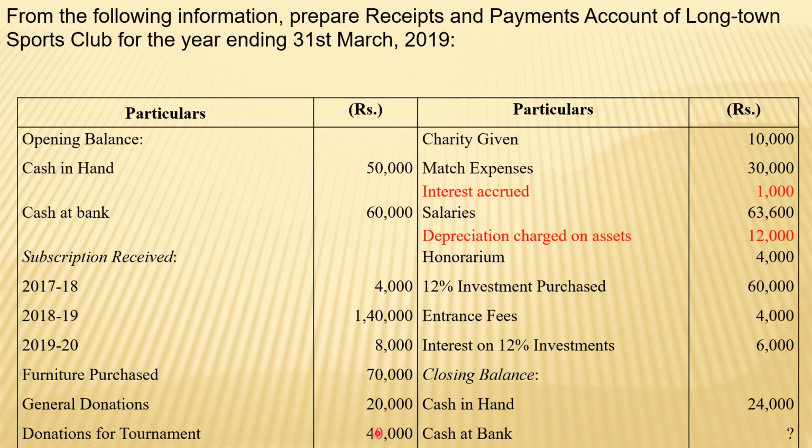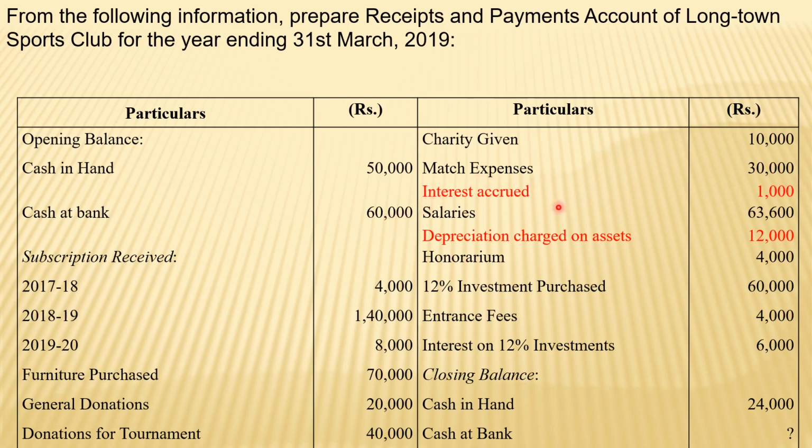Donation for tournament is for a specific purpose, so it will be used for tournament fund purposes. We have to consider tournament or match expenses, how much of this amount will be used, and on that count we can consider it on the liability side as capital nature. Now there are more expenses: charity given 10,000, match expenses 30,000.